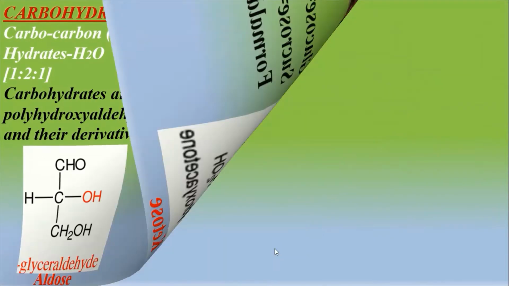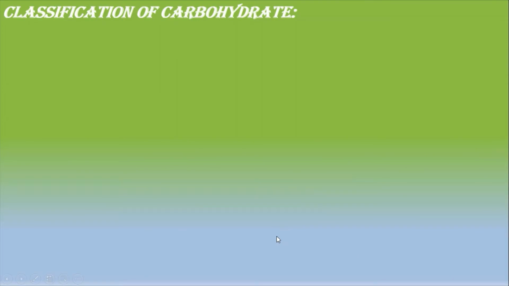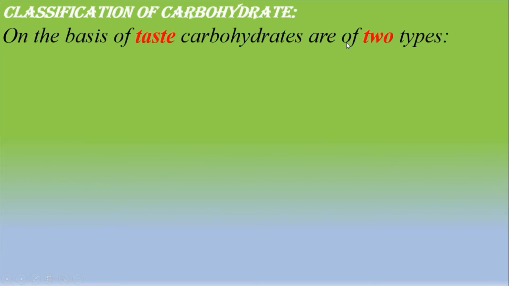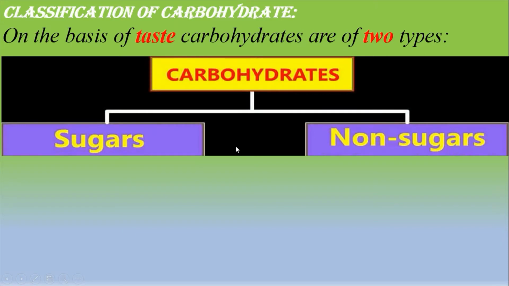Now let's see the classification of carbohydrate. On the basis of taste, carbohydrates are of two types. These are sugar and non-sugar.